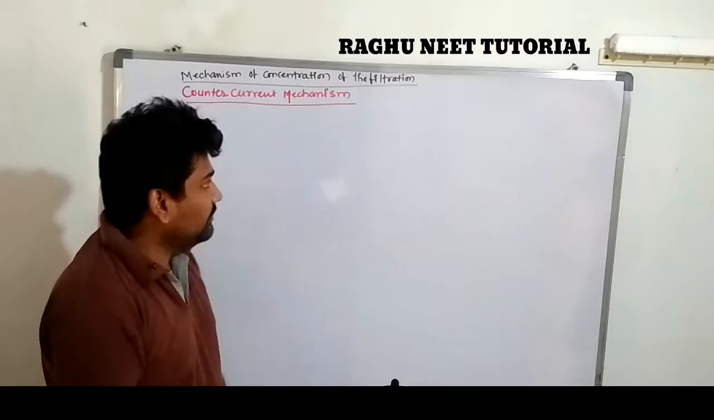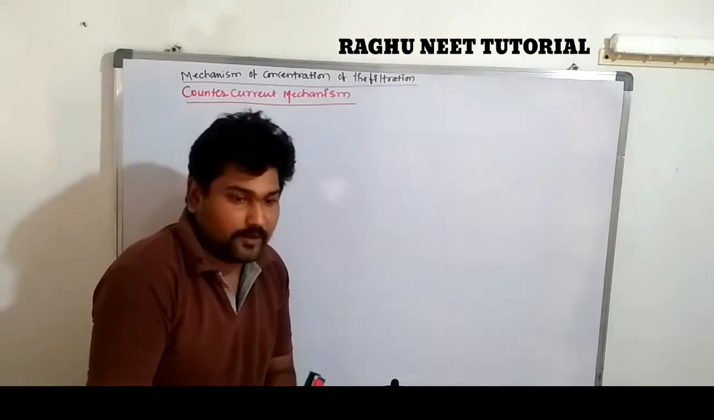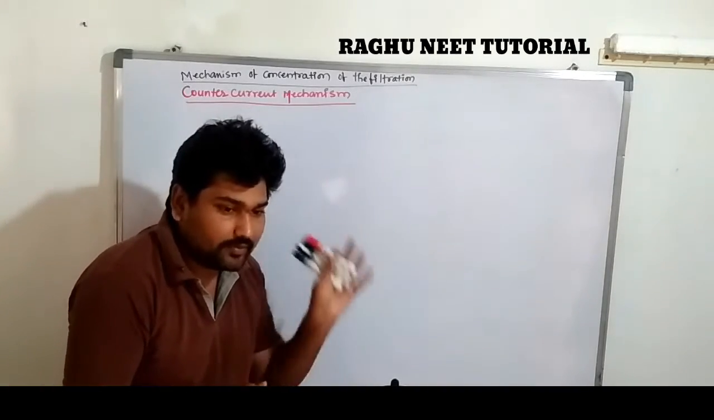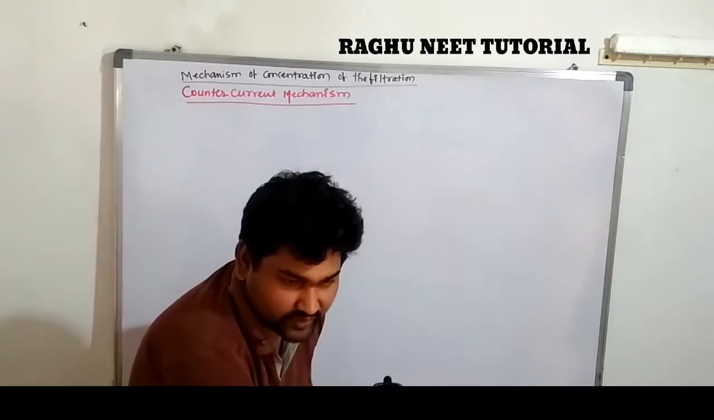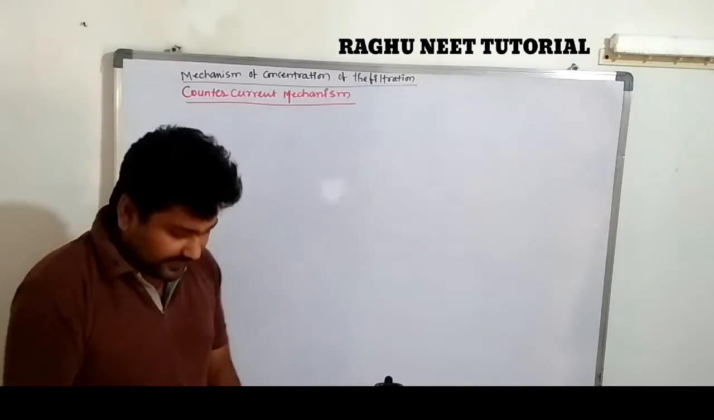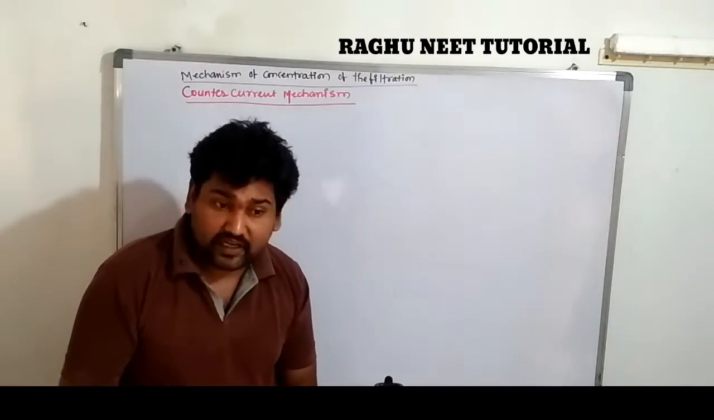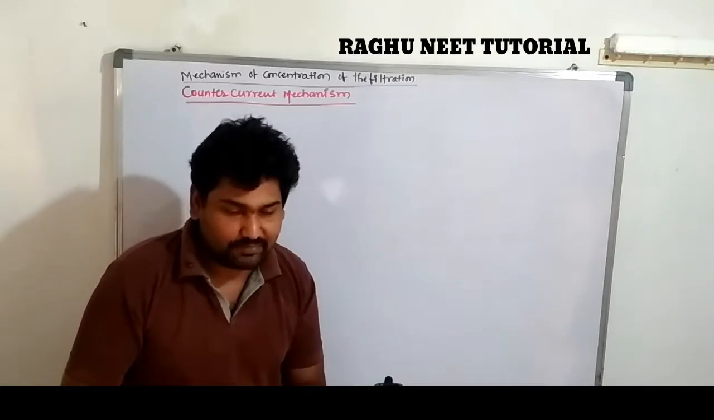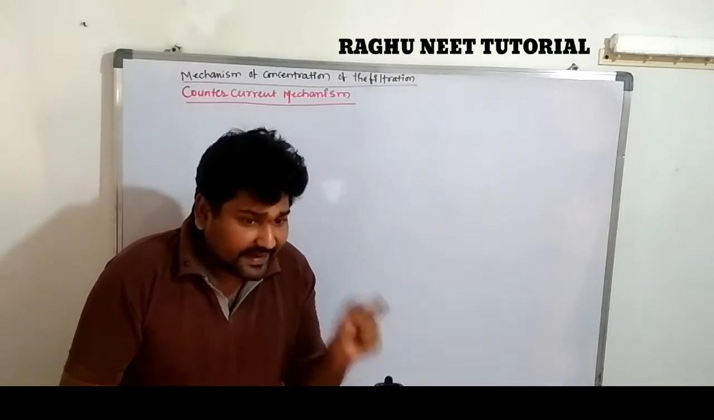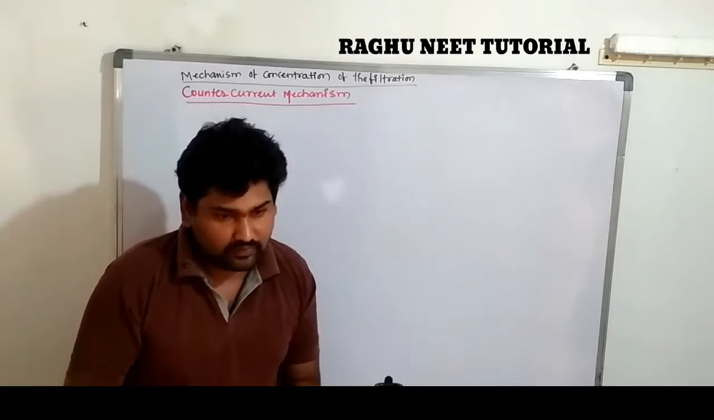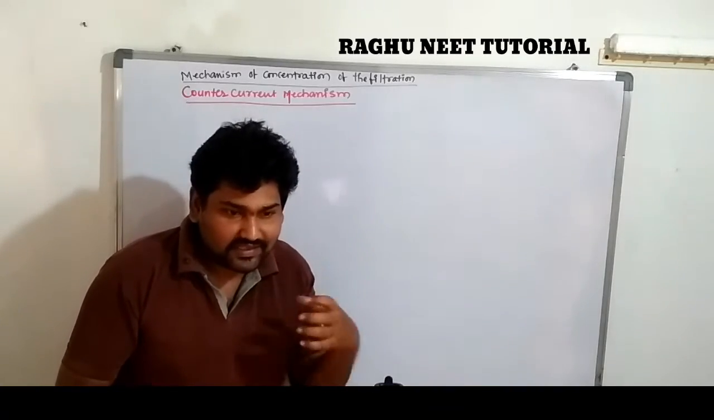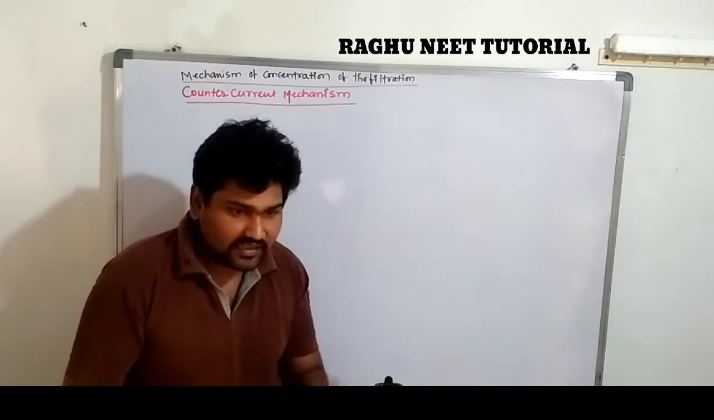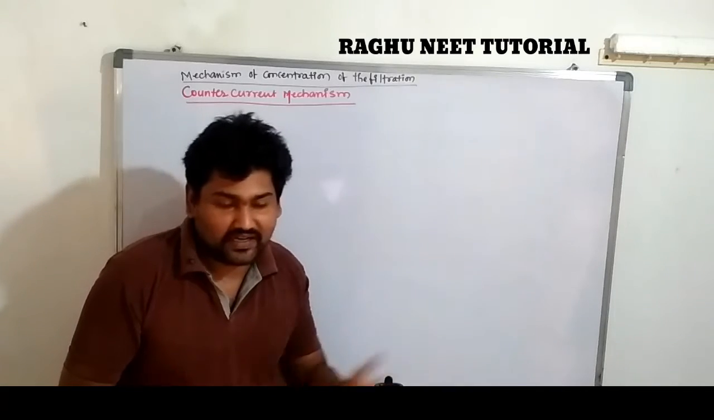So after completion of the structure of the nephron, next we are discussing the countercurrent theory, or countercurrent mechanism. So what is that countercurrent mechanism? Counter means something, and current means flowing. Something is flowing, which is known as a countercurrent.